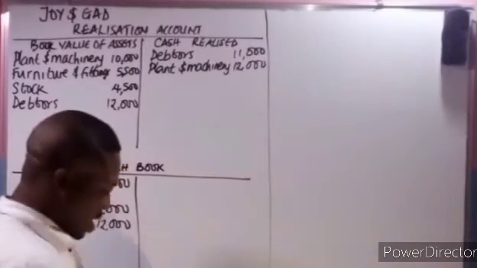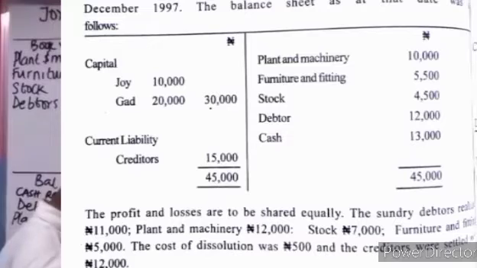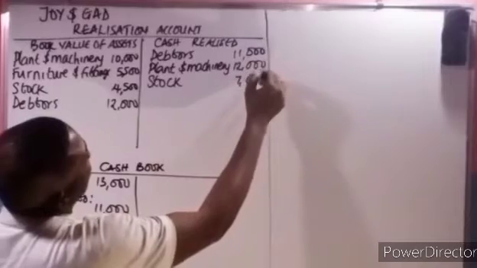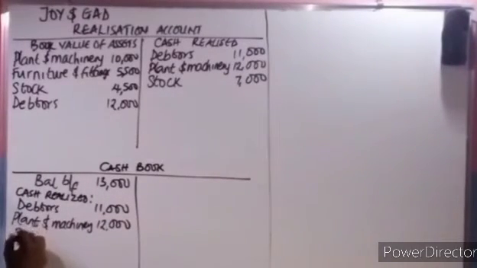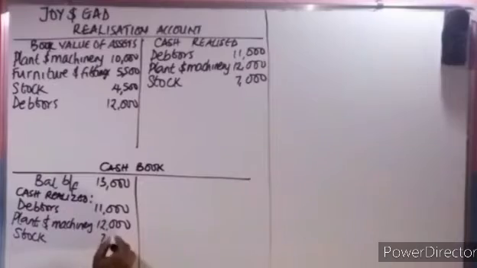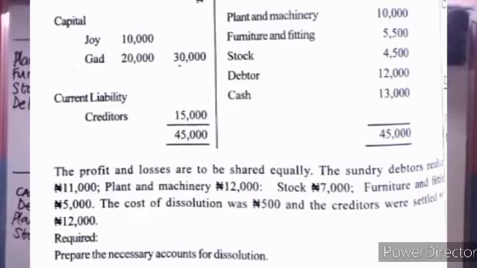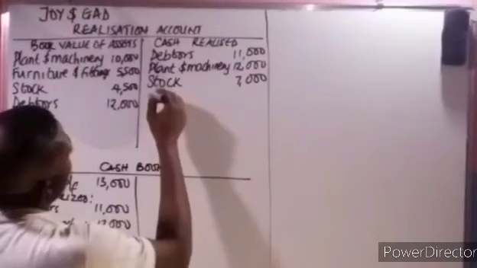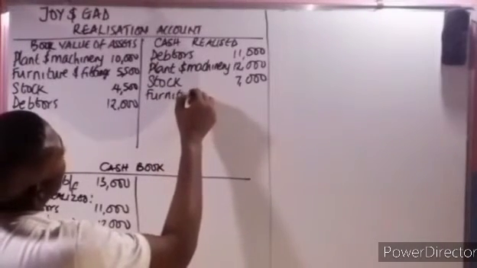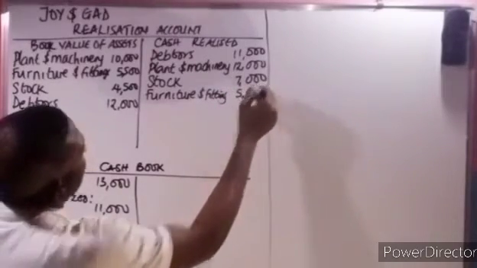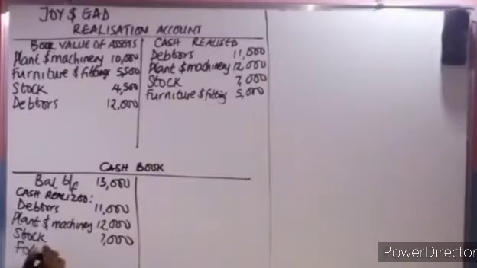Okay. Now the next one, you check stock 7,000. So you come here. These are the cash realized, 7,000. You come here, stock 7,000. Okay. The next one, they say furniture and fittings 5,000. So you come here, furniture and fittings 5,000. Now you come here, furniture and fittings 5,000.